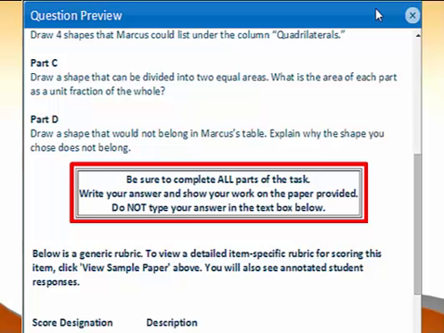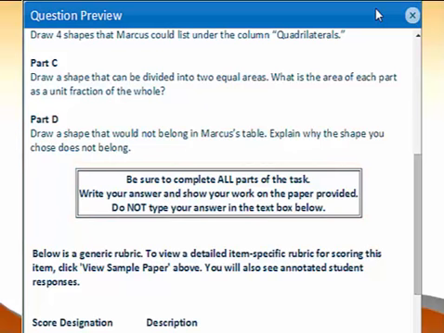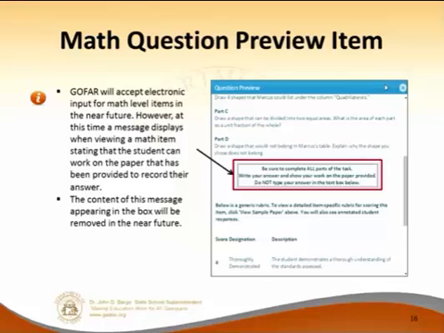Well, if you come across an item like that, unless there's some kind of math formula in there that prevents a child from actually utilizing it and putting their answer in there, they may do so. But that message will continue to be there until we have a math editor on GOFAR. Once we get the math editor on GOFAR, this message will be removed from each and every item. So just one heads up on that.